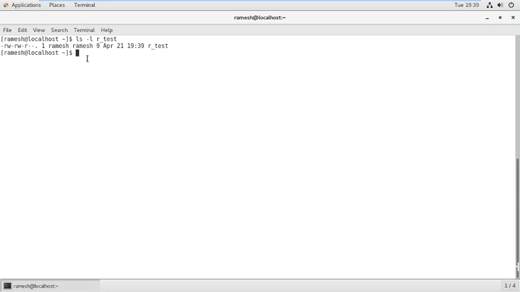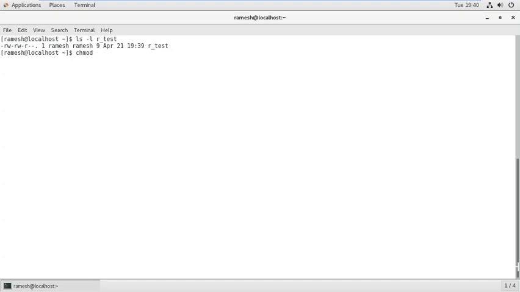So we have created one file and we are checking its permissions. Now I want to remove the read permission of this file. How can you do that? With the chmod option. With chmod we can add permissions and we can remove permissions.